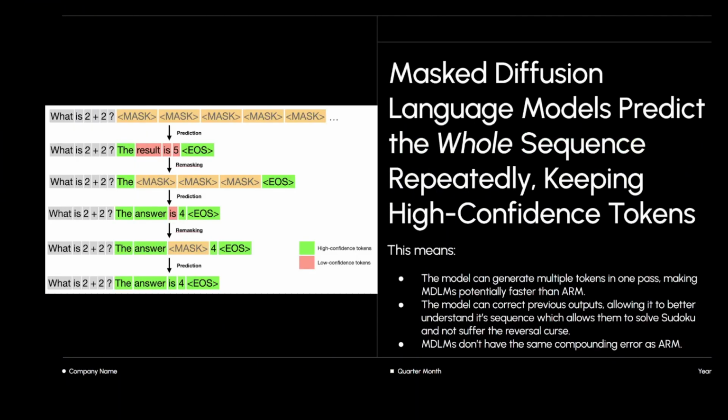Masked diffusion language models predict the whole sequence at once, and then only keep high confidence tokens. So if you look here, you can see that it keeps the and then the end of sequence token, but it gets rid of these two, and then it remasks them. And then over time, it'll slowly come to its answer, where it'll eventually be the answer is 4. So it'll go through and remask tokens or keep tokens depending on its confidence.